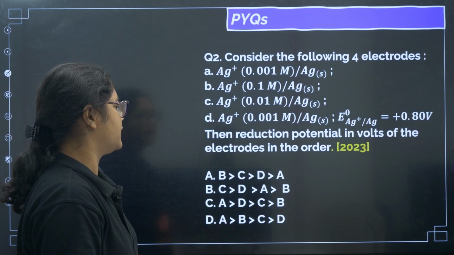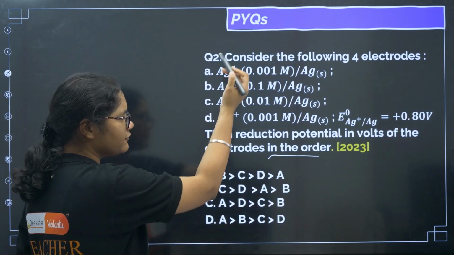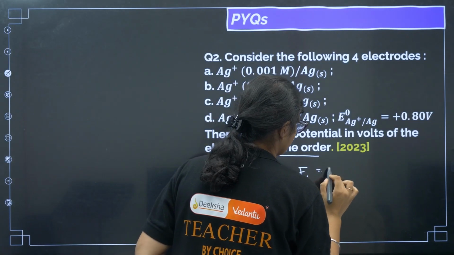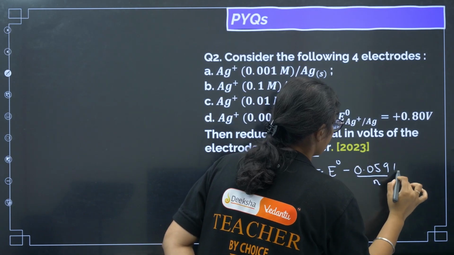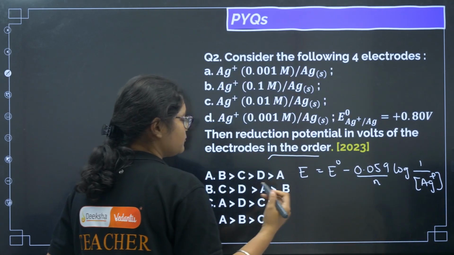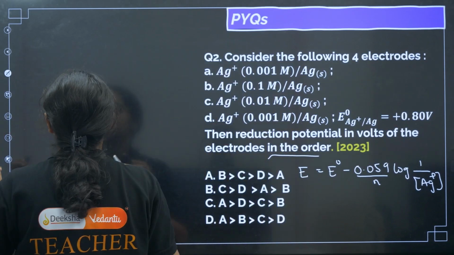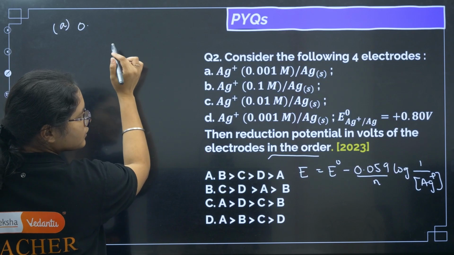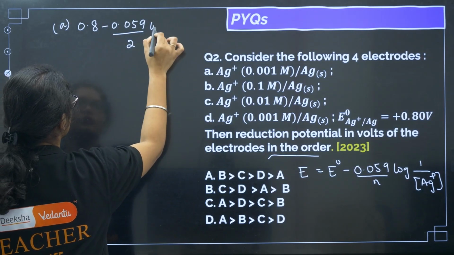Consider the following 4 electrodes, the reduction potential in volts of the electrodes in the order. Here different electrodes are given. We know for electrodes, E of the electrode is equal to E naught of the electrode minus 0.059 by n log of 1 by Ag plus concentration, right? So now let me put the values here. E naught value is 0.8, and we'll do it option wise.